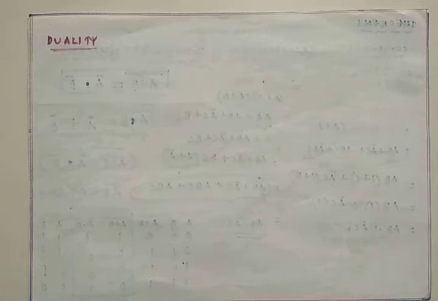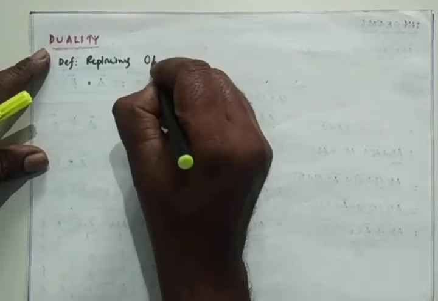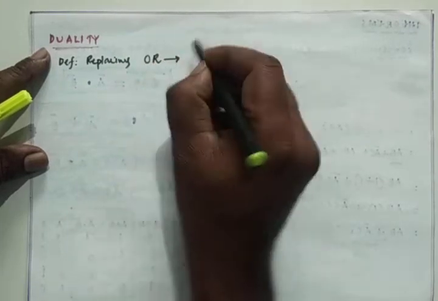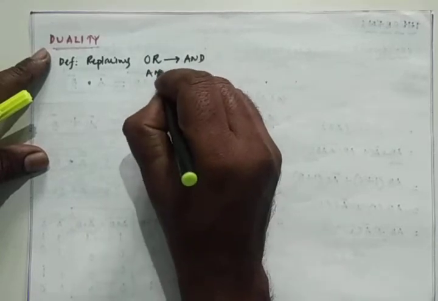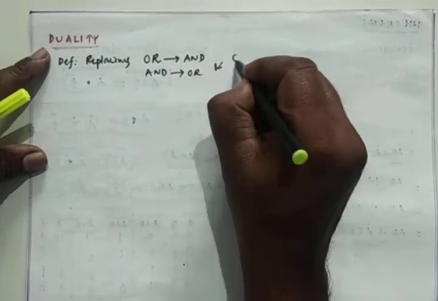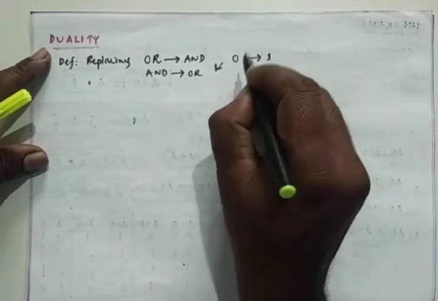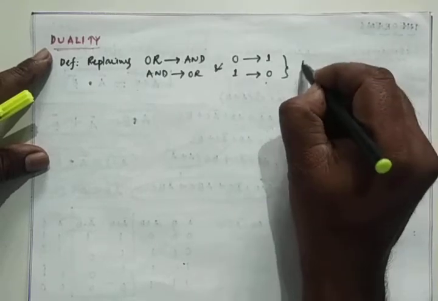So the definition of duality: replacing OR by AND, AND by OR, 0 by 1 and 1 by 0 is called the dual.